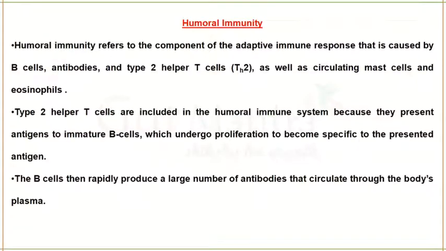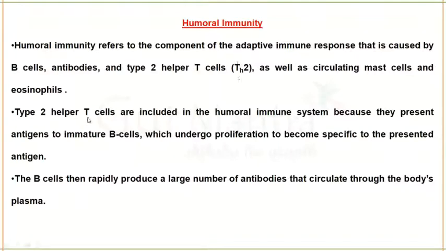Next is humoral mediated immunity. Humoral mediated immunity is also a component of your adaptive immune response, and in this B cells, antibodies, type 2 helper cells, mast cells and eosinophils are all involved, particularly B cells and antibodies.